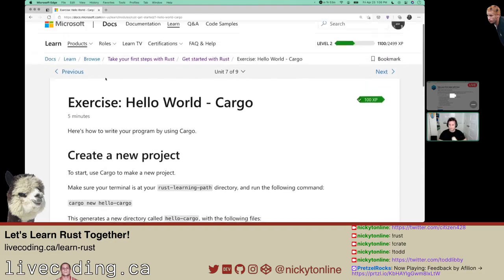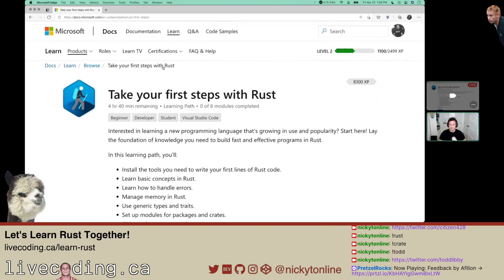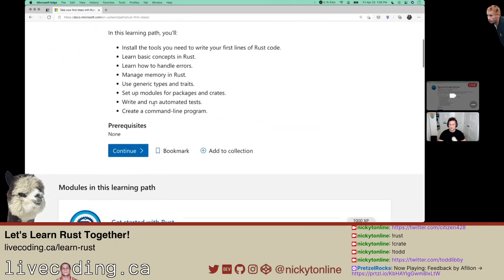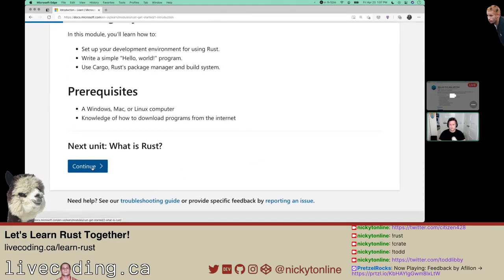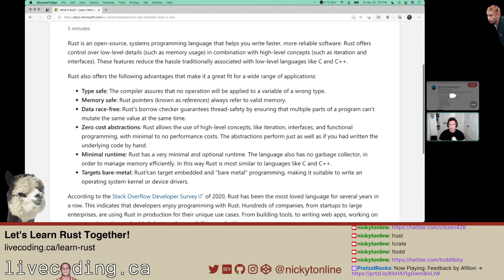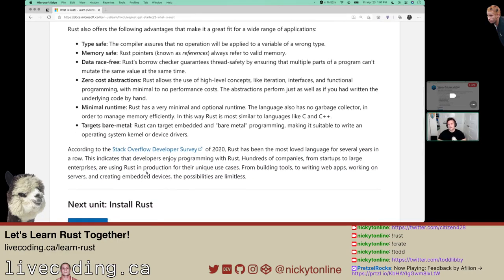Here's the first part, I believe. Let's go back to take your first steps. Here's the module learning path. Hello world is typically the way you go when you start learning stuff. Let's see what Rust is all about. It's type safe. For folks in the web development world, if you've done TypeScript, that brings type safety to your JavaScript, but other languages like Java and C# also have this. I did C# up until 2016.